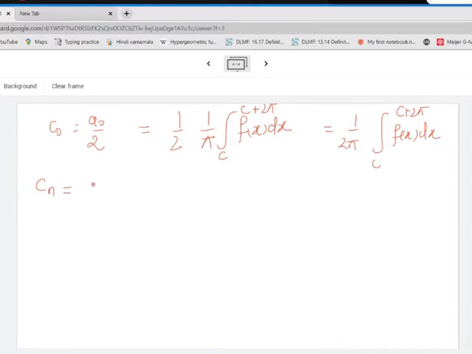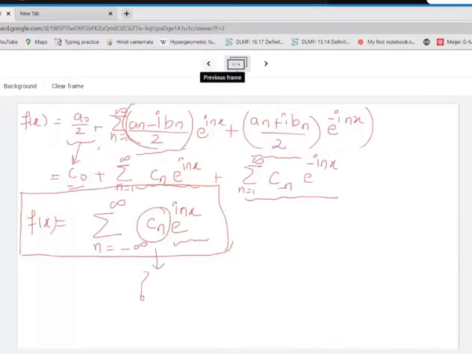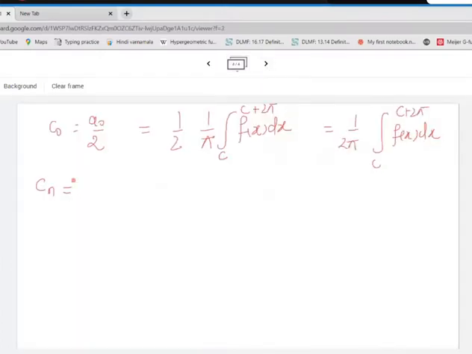Now Cn, what was the expression for Cn? See this, again Cn was written in terms of An and Bn. What is the value of Cn? It is An minus i times Bn divided by 2. So what will this be now? It will be An minus i times Bn divided by 2. Now, do you remember what is the value of An? Integration a to b f of x cos nx dx.